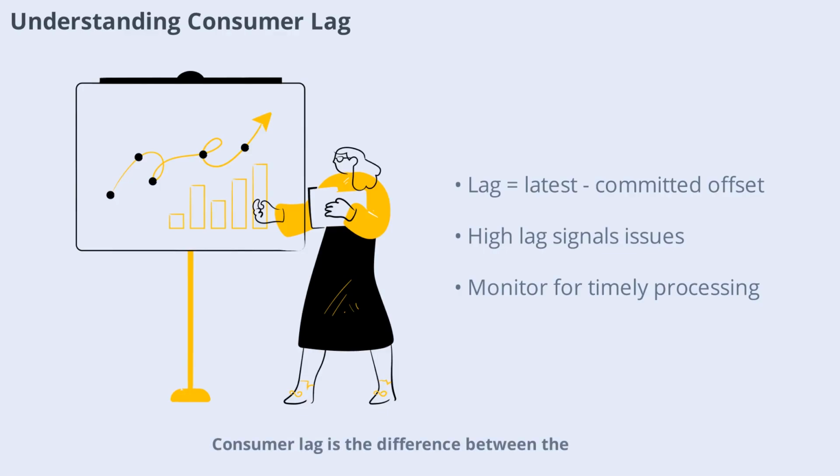Consumer lag is the difference between the latest offset and the consumer's committed offset. It indicates how far behind a consumer is. High lag means your consumer can't keep up with the producer rate, which is a critical production alert. Always monitor consumer lag to ensure your system is processing messages in a timely manner.